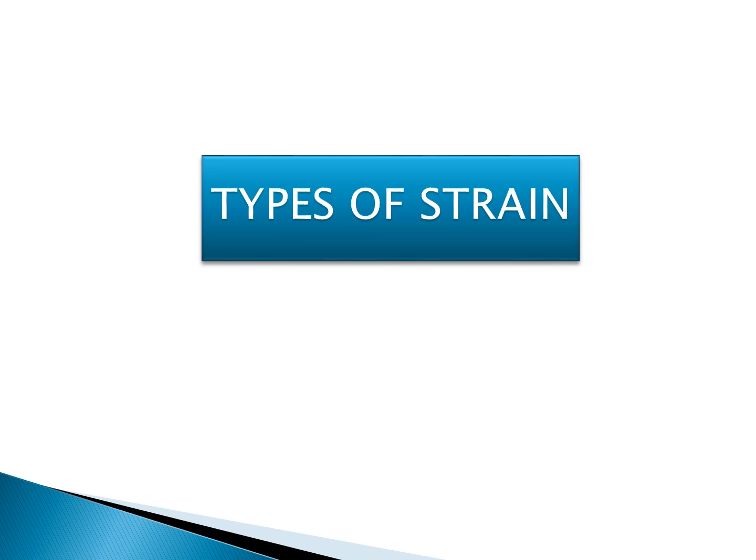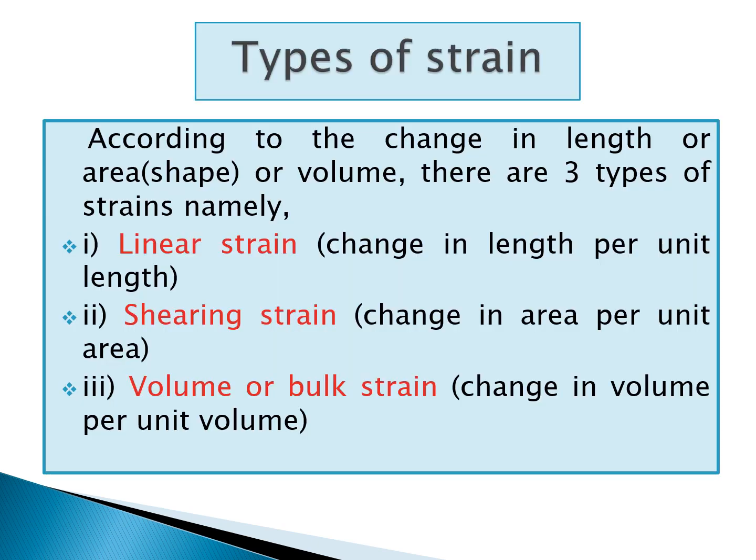There are different types of strain. Particularly there are three types of strain. So let us see one by one. First one is linear strain. If the strain is produced along the length, then it is called as linear strain. If there is change in area due to the applied force, then it is called as shearing strain. And if there is change in entire volume of the material due to the applied stress, then it is called as volume or bulk strain.